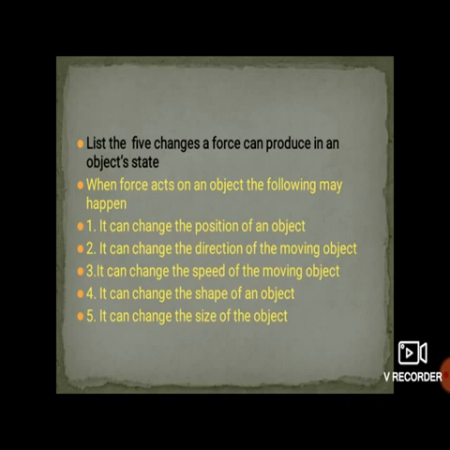It can also change the size of an object. Just as we have seen in the example of the spring, when you stretch the spring, it really affects the size of that spring. So it can change the size of an object. So these are the 5 changes a force can produce in an object's state.